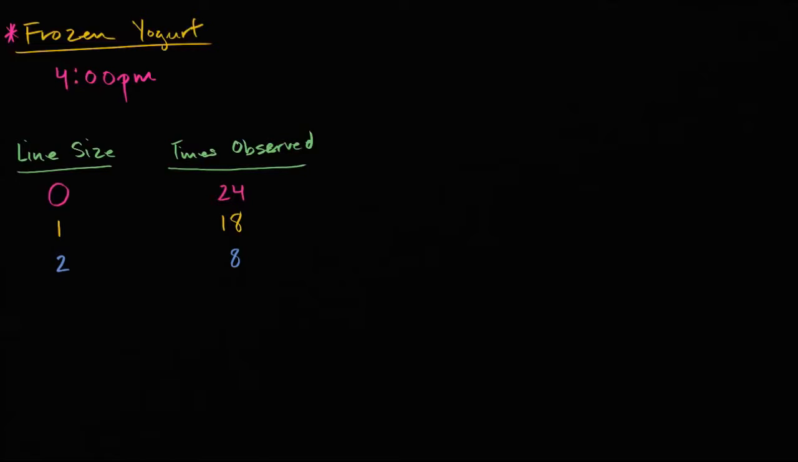So let's do that. So probability estimate. I'll do it in the next column. And once again, we can do that by looking at the relative frequency. The relative frequency of 0, well, we observe that 24 times out of 50. And so 24 out of 50 is the same thing as 0.48. Or you could even say that this is 48%.